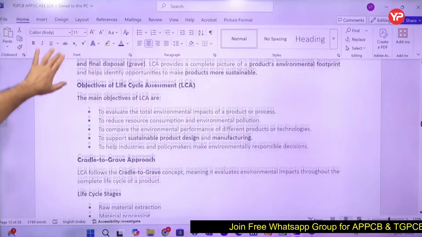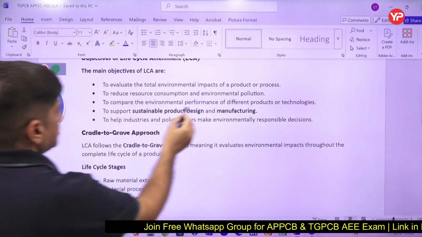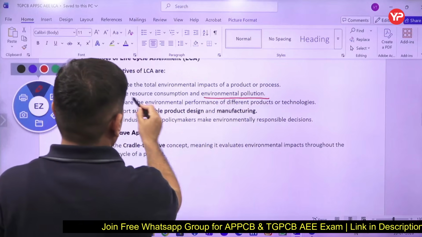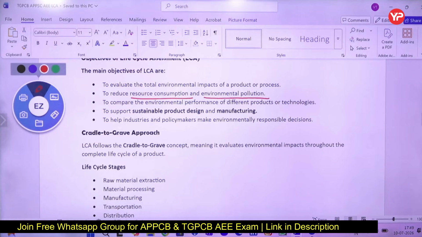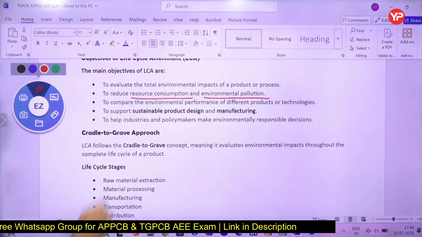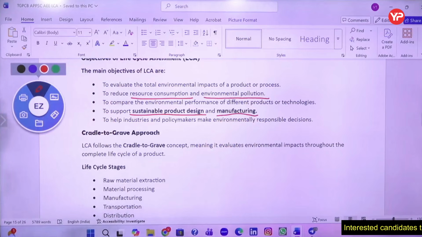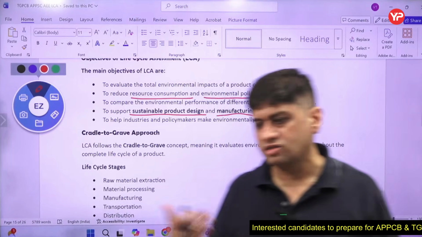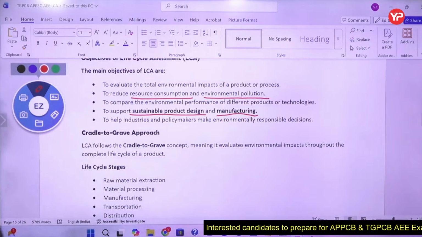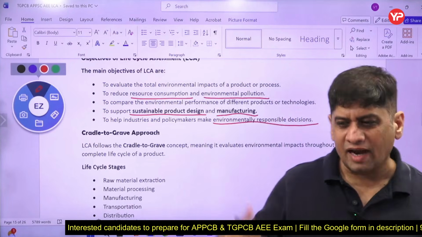The objective is to evaluate the total environmental impact of a product or service, to reduce resource consumption and environmental pollution, to compare environmental performance of different products or technologies, and to support sustainable product design and manufacturing. So the product design should be sustainable, the manufacturing should be sustainable. You have to make things sustainable, that is very, very important. And to help industries and policy makers take environmentally responsible decisions. So you can only decide on the basis of sustainability.